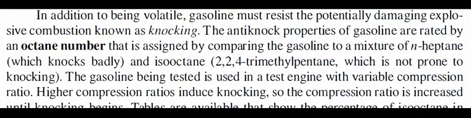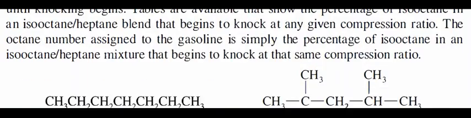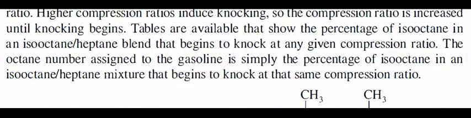The gasoline being tested is used in a test engine with variable compression ratio. Higher compression ratios induce knocking, so the compression ratio is increased until knocking begins. Tables are available that show the percentage of isooctane in an isooctane-heptane blend that begins to knock at any given compression ratio. The octane number assigned to the gasoline is simply the percentage of isooctane in an isooctane-heptane mixture that begins to knock at the same compression ratio.